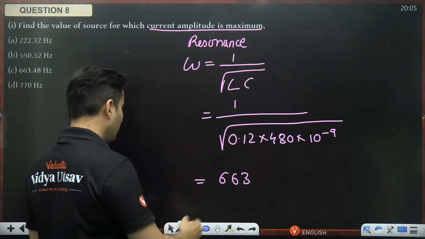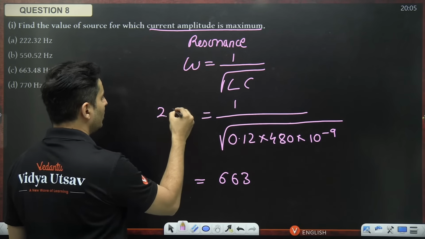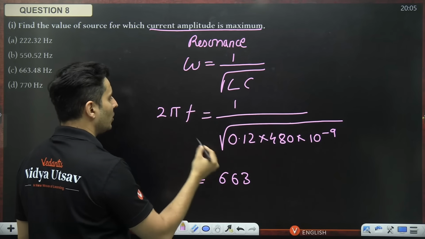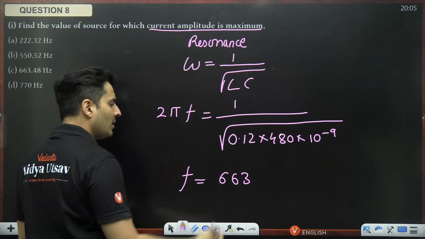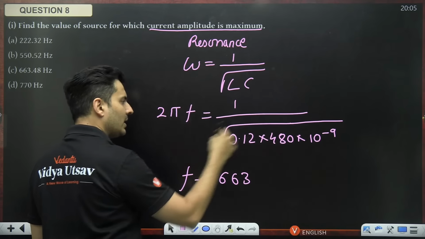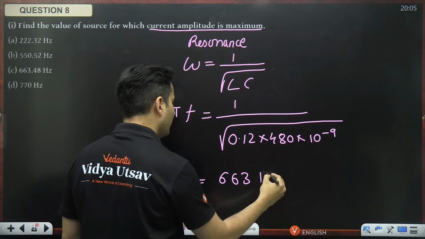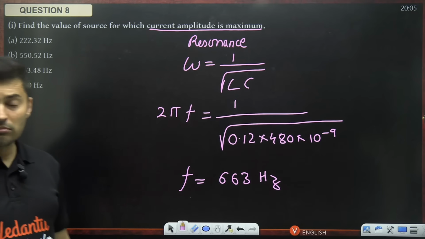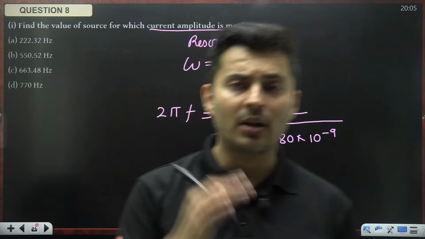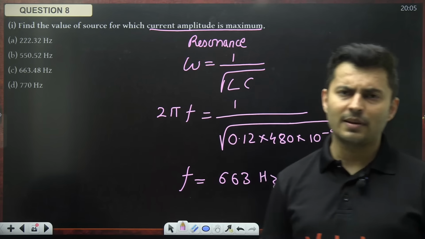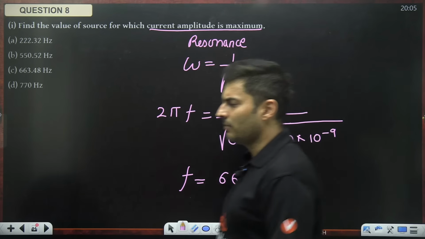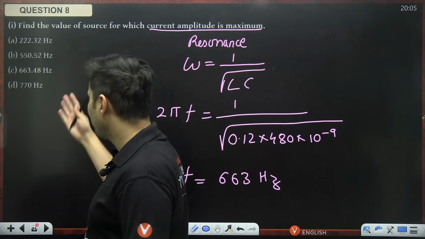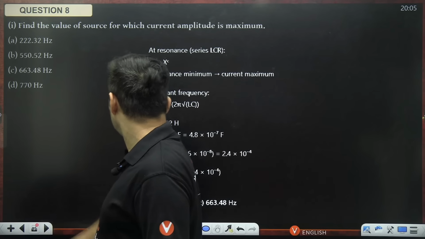So what we need to do is this will be nothing but 2 pi into f. If you want to find frequency, whatever 2 pi value is there, you have to put it on that side and then only we'll get it in hertz. Frequency is not the same as omega. Omega is angular frequency, f is your regular frequency, which is 1 by time period. So omega is 2 pi f, just use it and you'll get the answer.